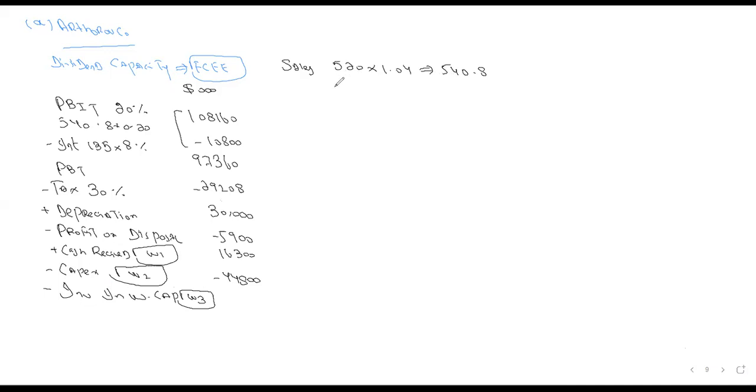So the difference is 20.8, and you will multiply it with 0.15. So the working capital is 3.12, which will be 3,120. These are the cash flows from your domestic operations.